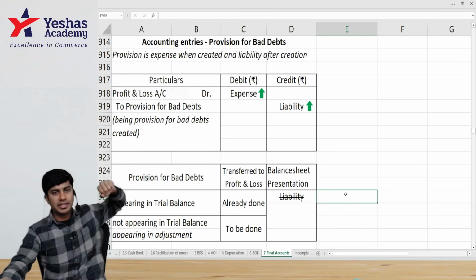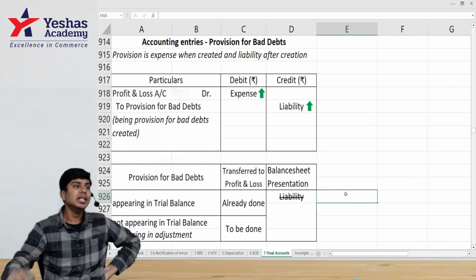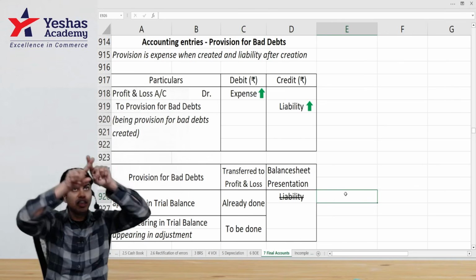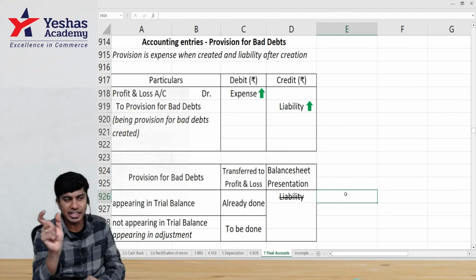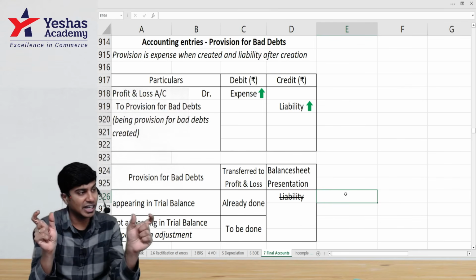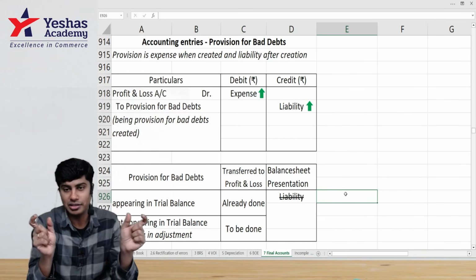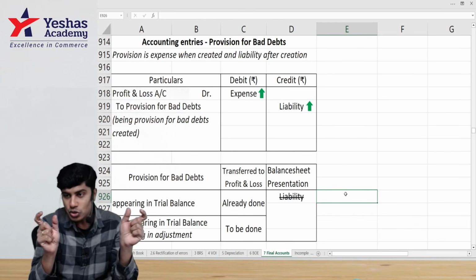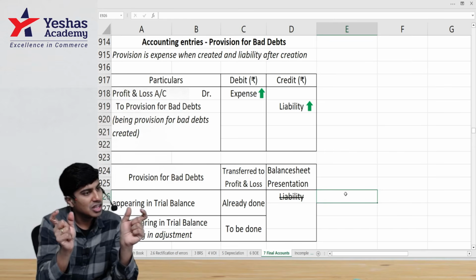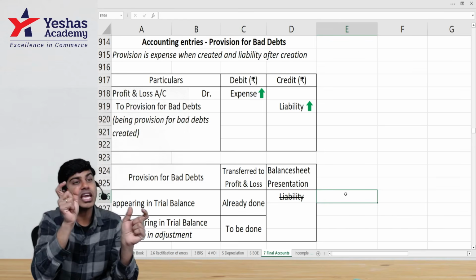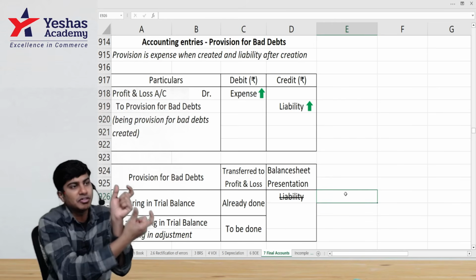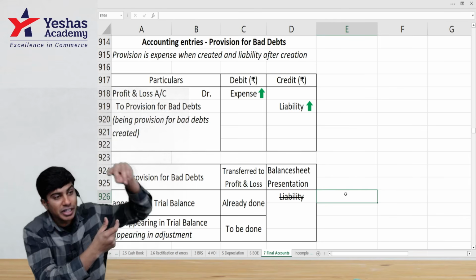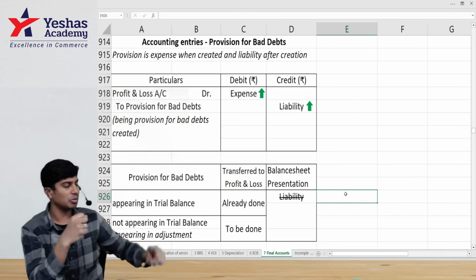But I have to write it on the liability side. But I've written it with a strike through. Why? It is a liability, but on what? It is a provision created on debtors. If you see your balance sheet, on the liability side there is provision, on the asset side there is sundry debtors. Both of them belong to the same family. So debtors will say, hey, why do you have to stay on the other side? Why do you pay extra rent? Come, let's live together. So provision for doubtful debts, which is recorded on the liability side, for the sake of presentation in the balance sheet, will be shifted to the asset side. On the liability side, it's positive. When it is shifted to asset, it becomes negative.